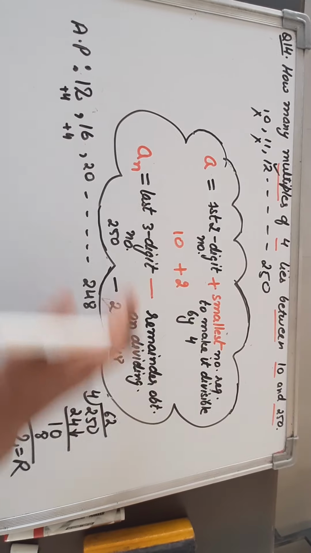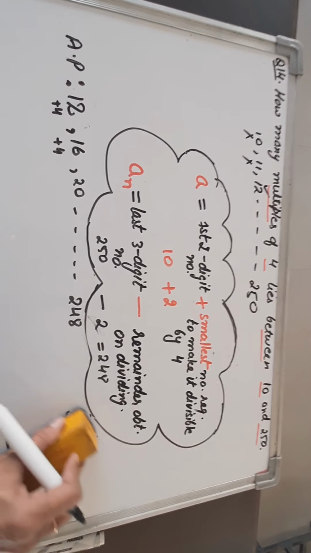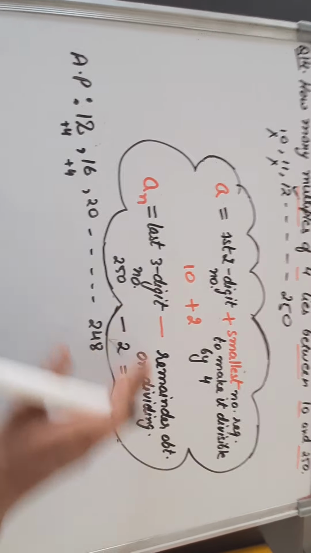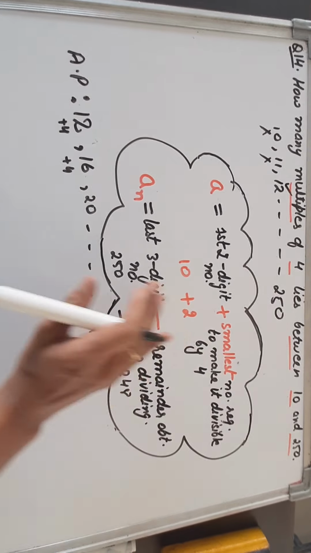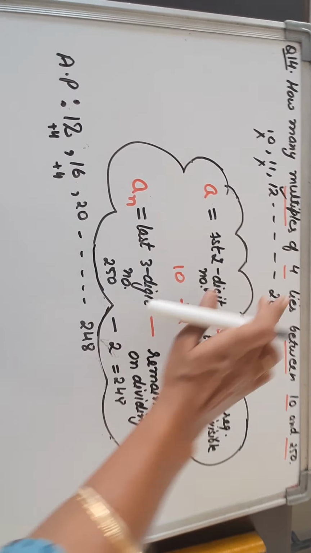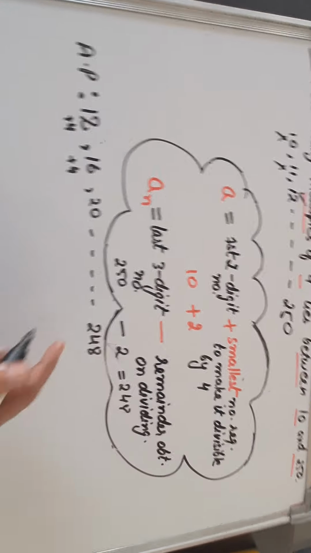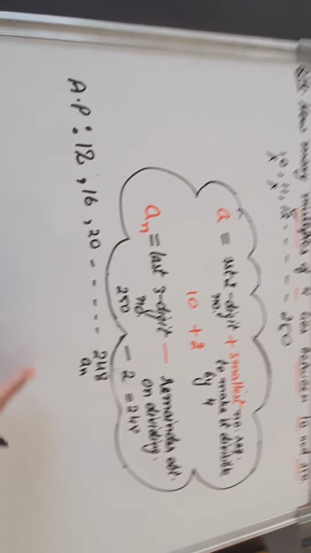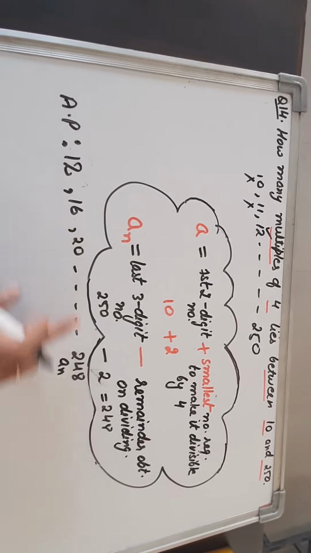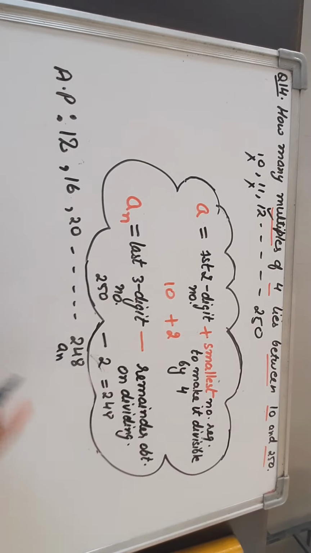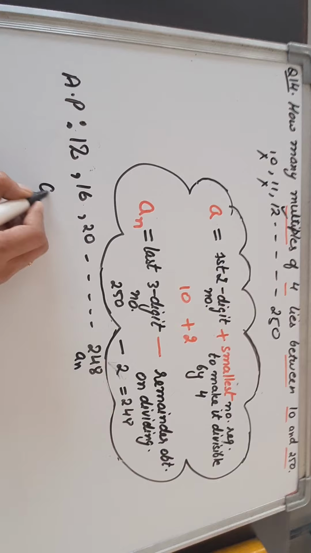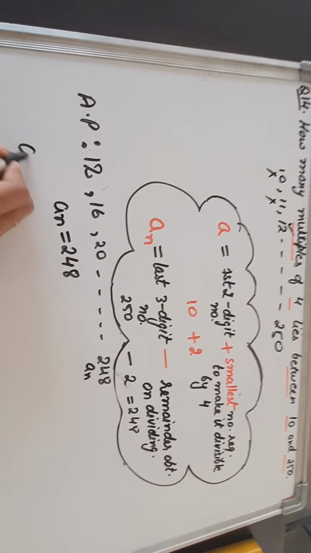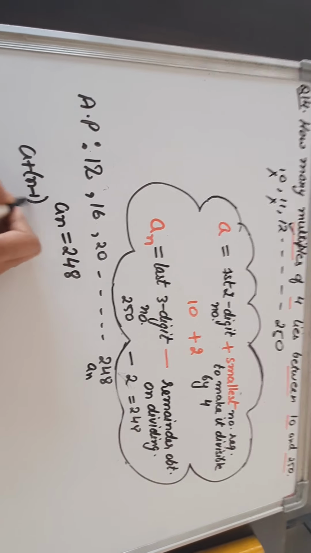Right? So make this cloud in your notebook before doing the 2 questions. And this can be applied in any question like this. So now dear students, we have an, right? So let us start counting. Let's see how many numbers are divisible by 4. Let us start with this. So an is equal to 248. The formula for an is a plus n minus 1 into d.